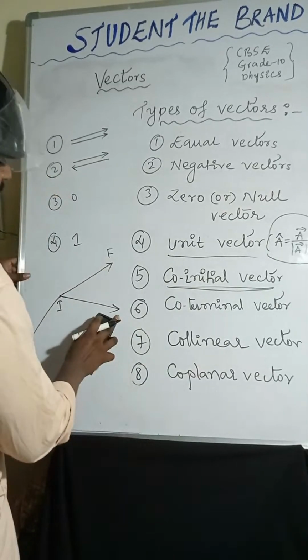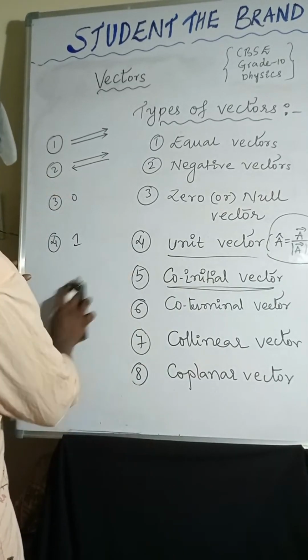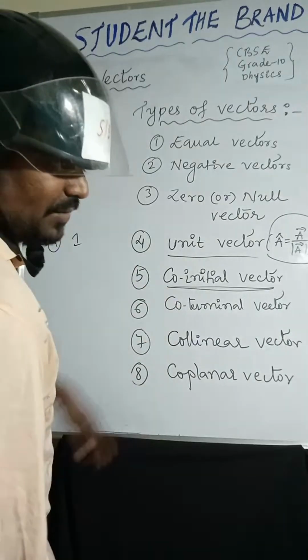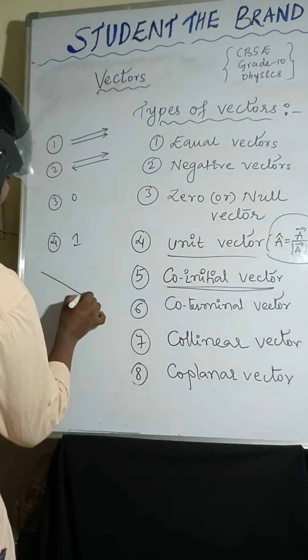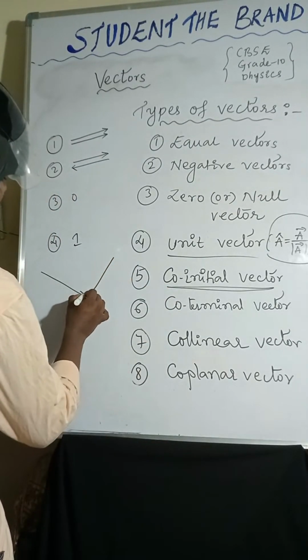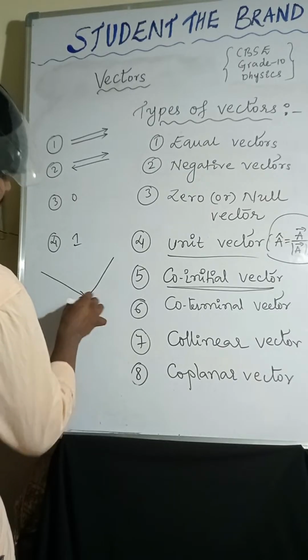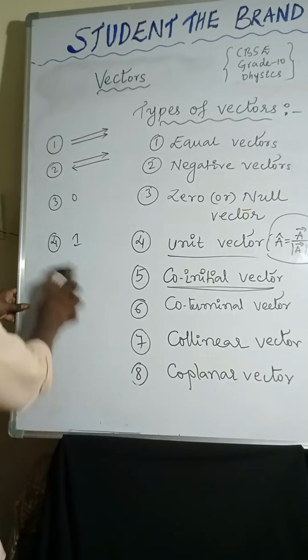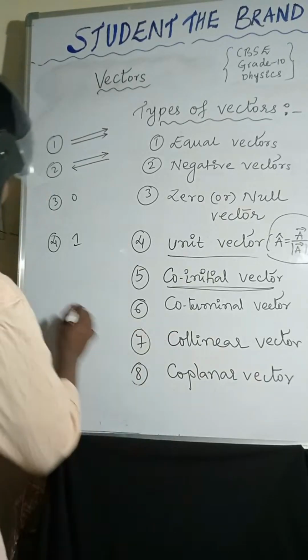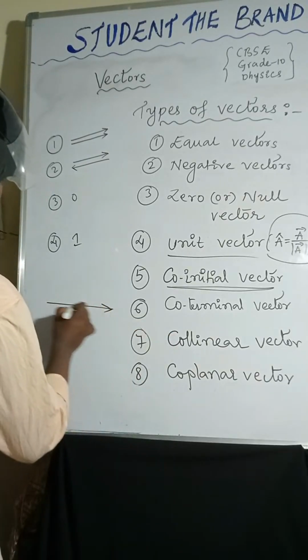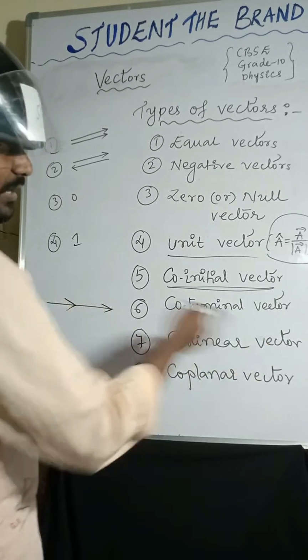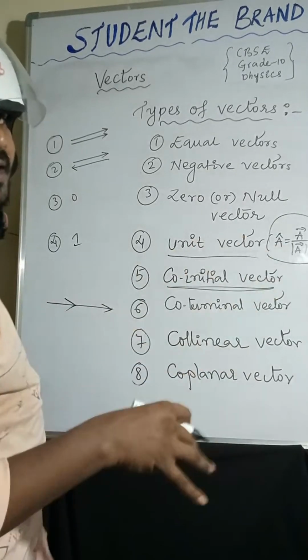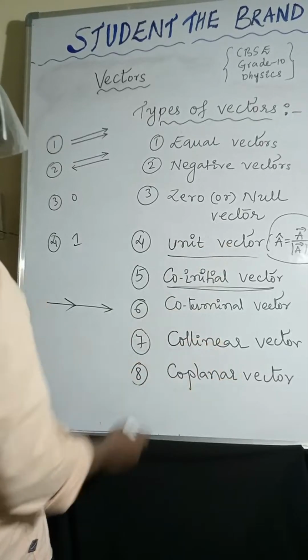Coming to the co-terminal vectors, all terminal points are at one point. So I am taking here all terminal points. Co-terminal vectors. And coming to collinear vectors, these are vectors acting in the same direction, along the same line. So that is called collinear vectors.